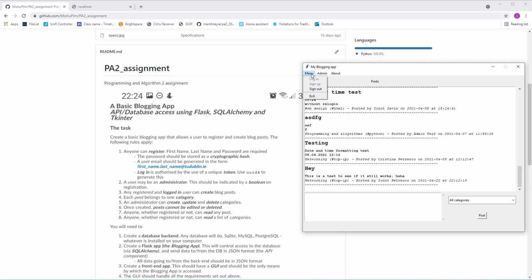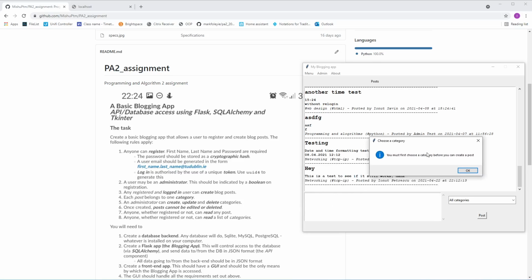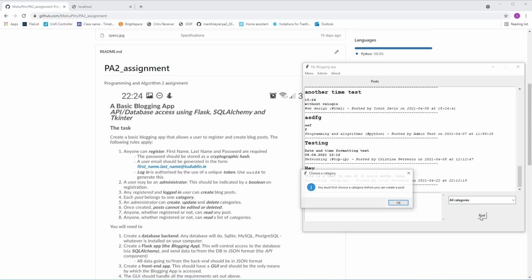Now you can see the menu has changed a little. Login and sign up are no longer available because we are signed in, so the option sign out is now available. We can create a post. If we try to post without selecting a category, it'll prompt you to select the category first.